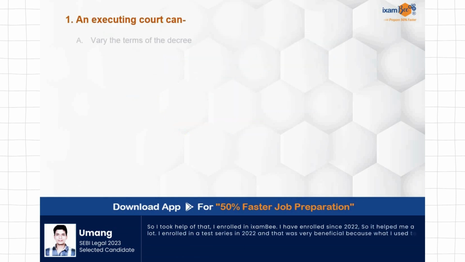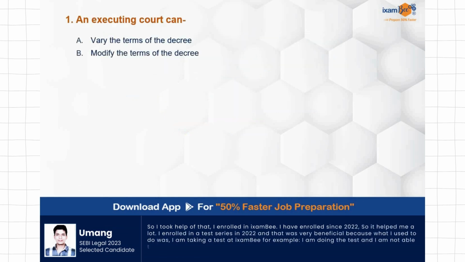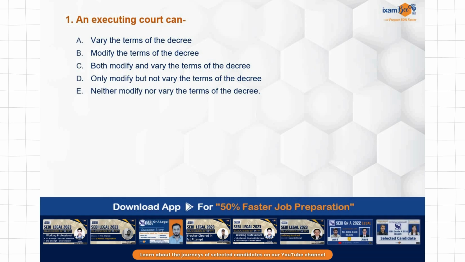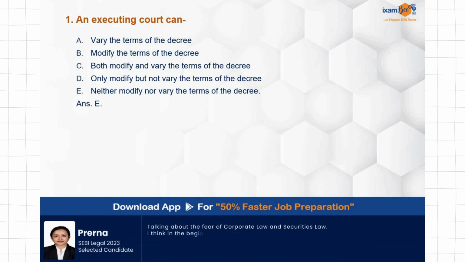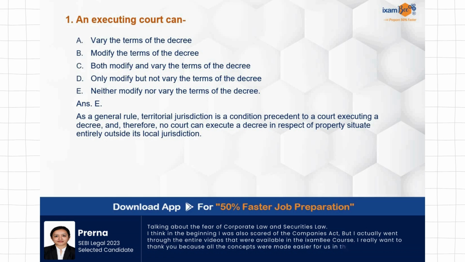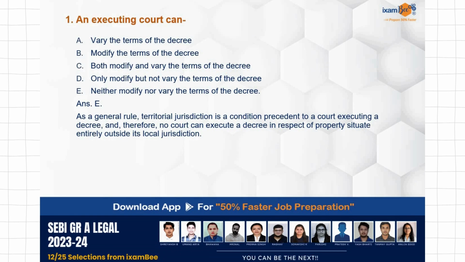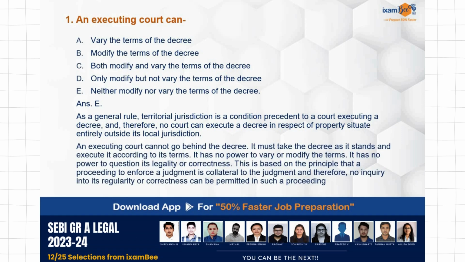An executing court can vary the terms of the decree, modify the terms of the decree, both modify and vary the terms of the decree, only modify but not vary the terms of the decree, neither modify nor vary the terms of the decree. So we should be very clear with these concepts and the powers of the executing court. An executing court can neither modify nor vary the terms of the decree. This is the exact condition: the executing court is just for execution purposes. While execution is being carried out, whatever questions arise, those questions can be determined, but the court cannot modify, change, or vary the terms and conditions of the decree.